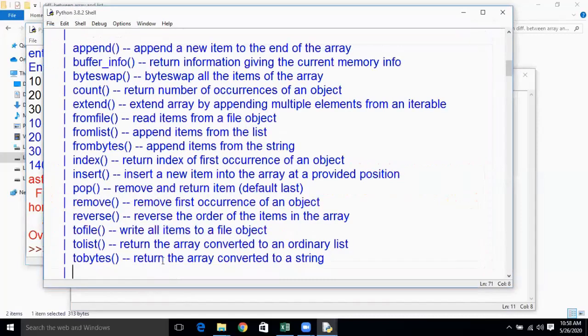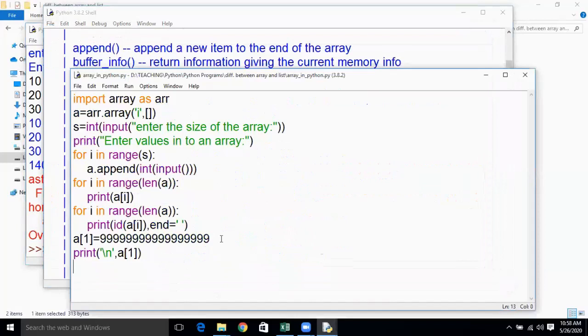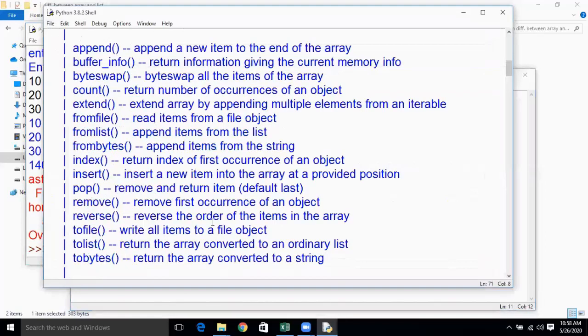And even if you try to give some other different types of values, like a character, I am trying to give a string here. Let us see whether this will accept or not. So now I will try to execute it.